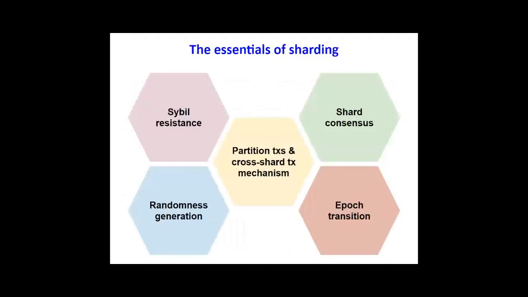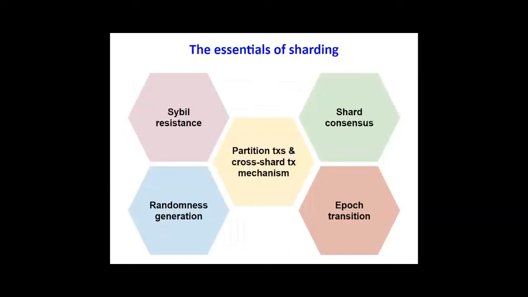We conclude by identifying the 5 essential components of sharding protocols. These are a Sybil resistance mechanism, which we need in a permissionless setting to go to permissioned in epochs, a randomness generation protocol in order to provide unbiasable randomness, which is typically executed at the end of each epoch. The shard consensus, which should adhere to the properties defined by Garay et al., and also allow for light client verification with a sublinear proof.